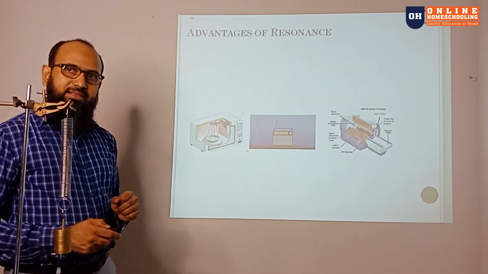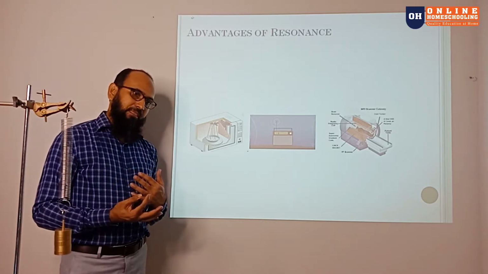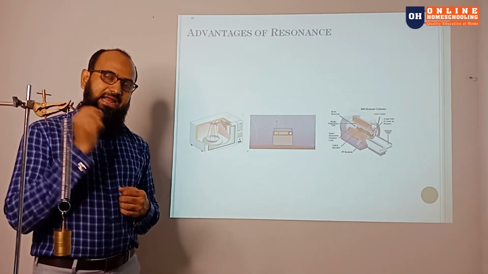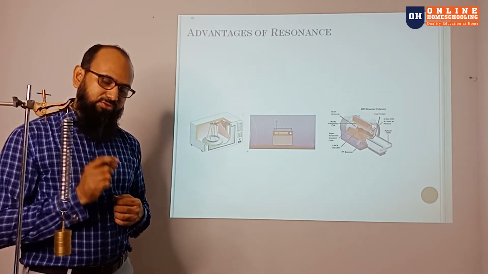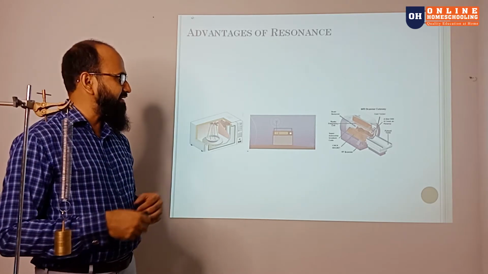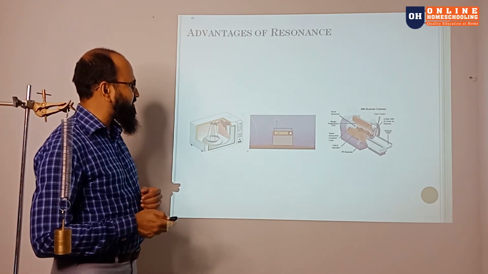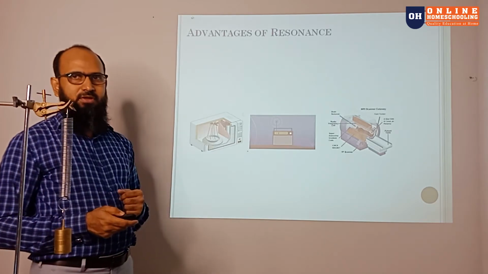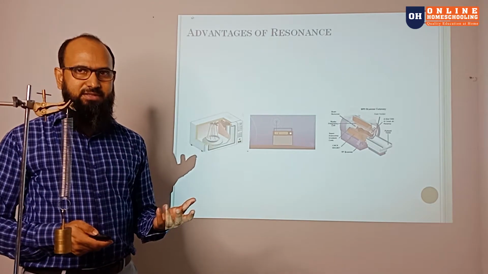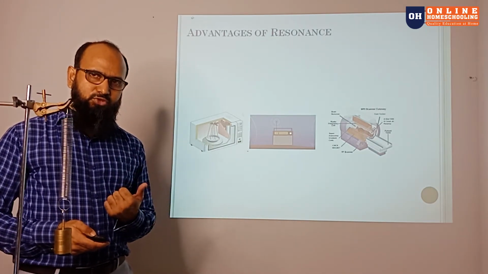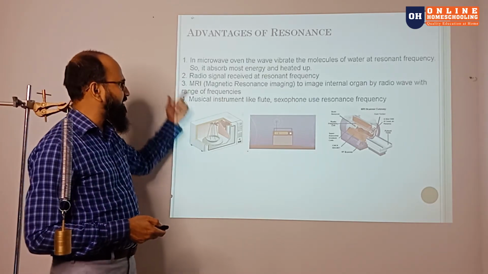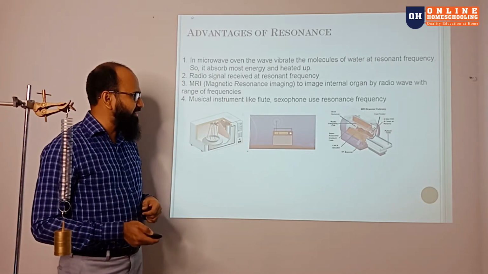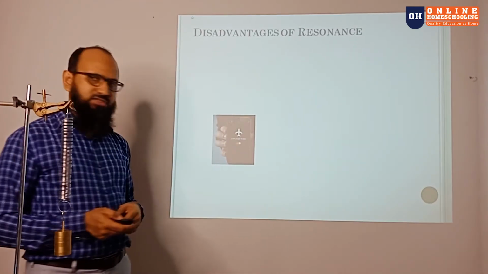In MRI, they adjust the hydrogen with a particular range of radio frequencies, and the MRI is performed. There are lots of uses of resonance, like playing musical instruments. So these are the advantages, but there are some disadvantages too.